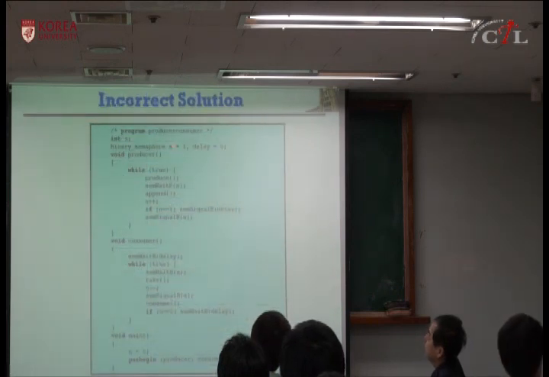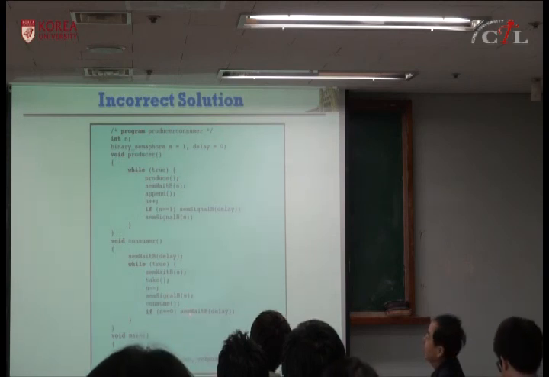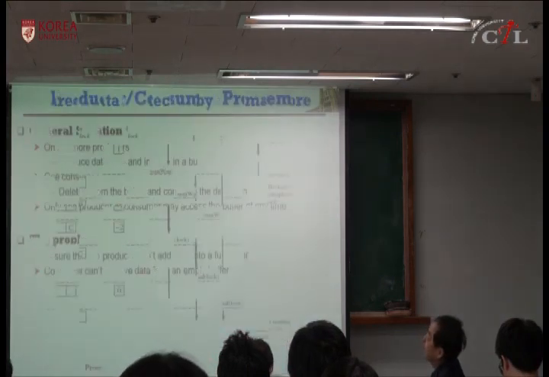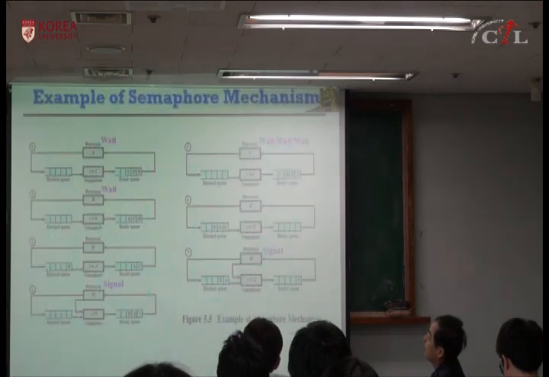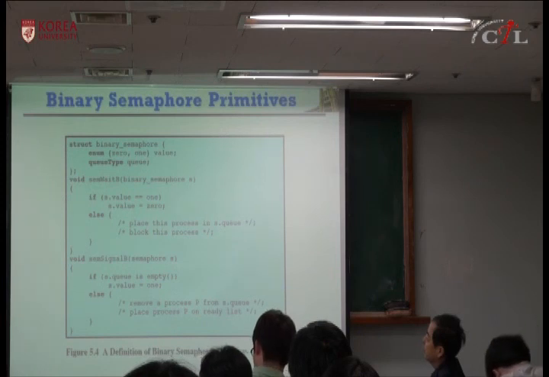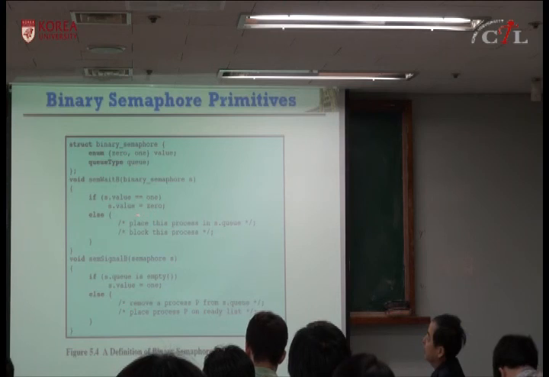Oh, sorry, this is a binary semaphore. So it only has 0 or 1. Okay, so I didn't explain about binary semaphore, but this goes back to the binary semaphore definition, which is a little different. If it's 1, it makes it 0. If it's 0, it just blocks. Okay?